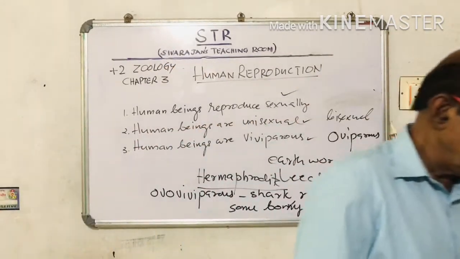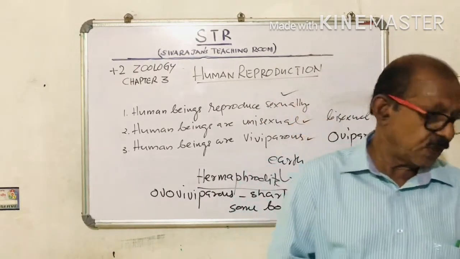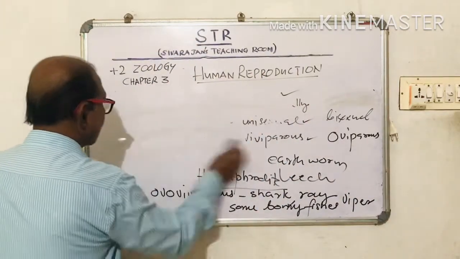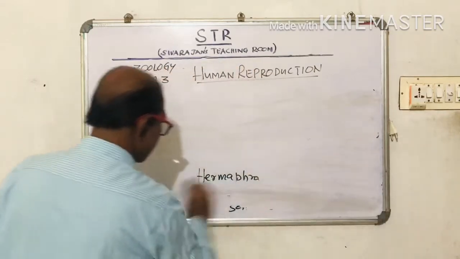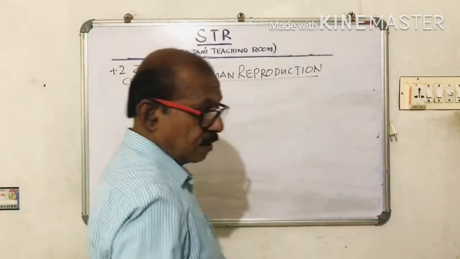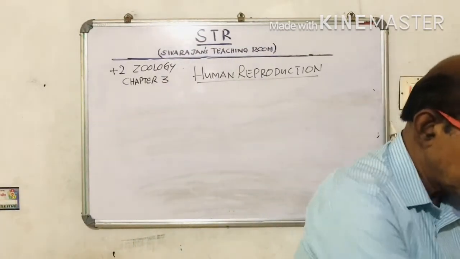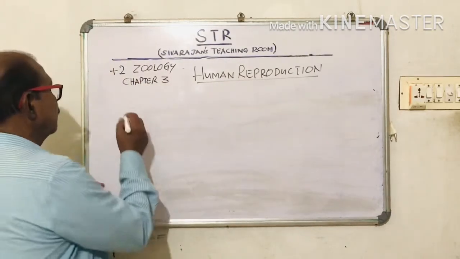Now we will look at the different stages of human reproduction. The human reproduction involves certain stages.